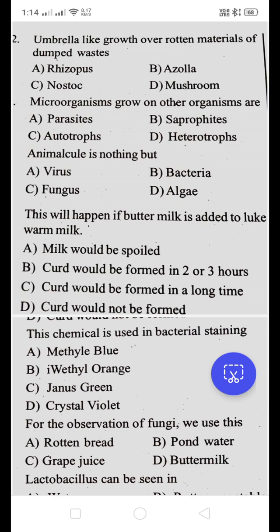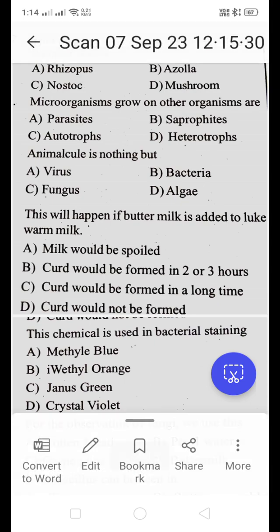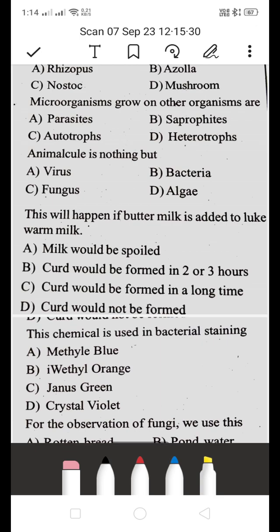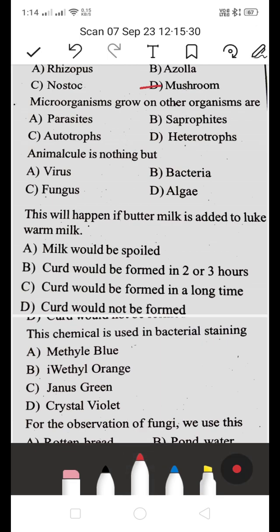Umbrella-like growth on rotten materials, we can see on a mushroom. D mushroom is the right answer, because mushroom belongs to the fungi kingdom. It consists of an umbrella shape. So it's a mushroom, its species is fungi. So D is the right answer.